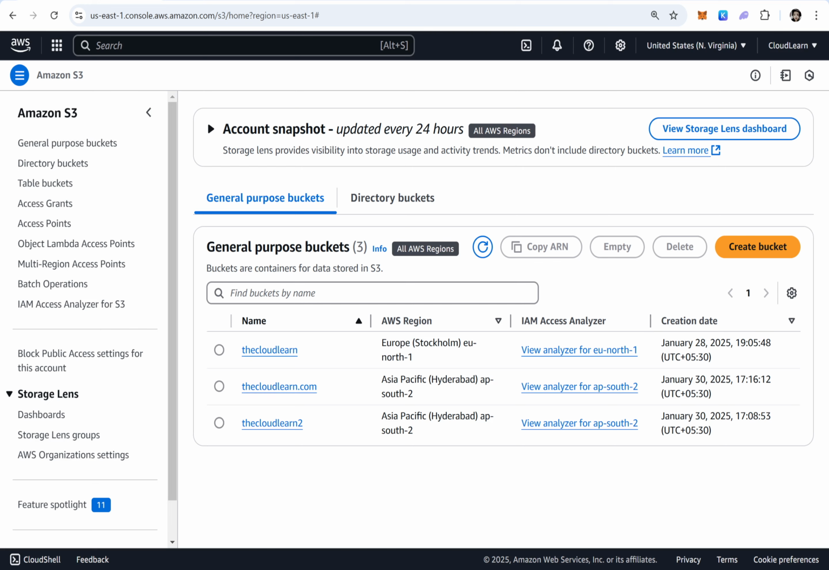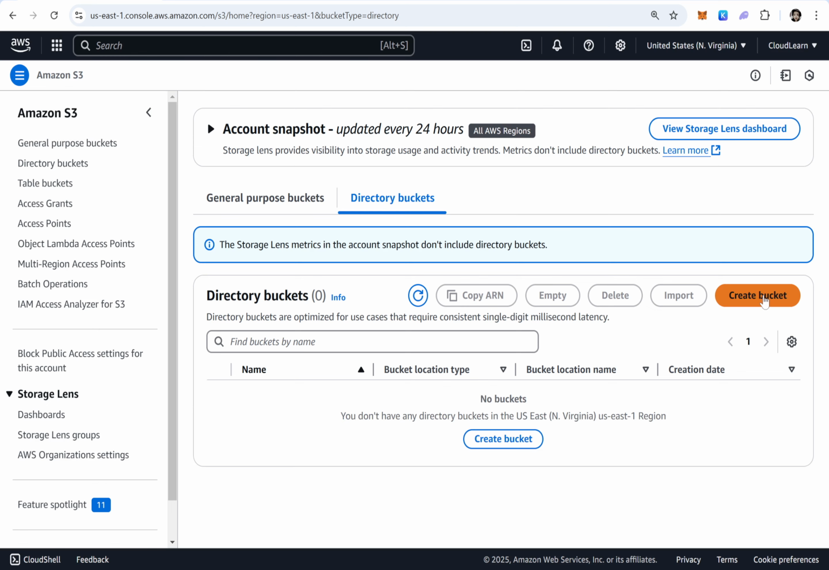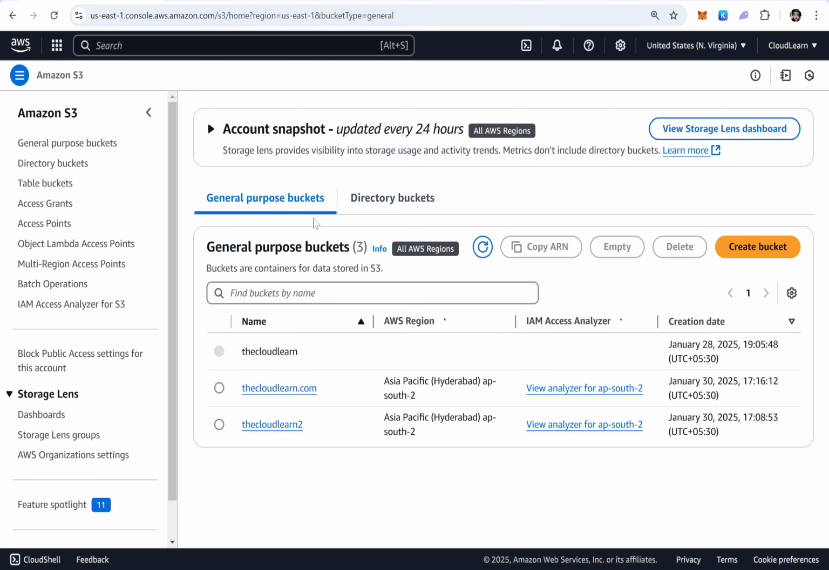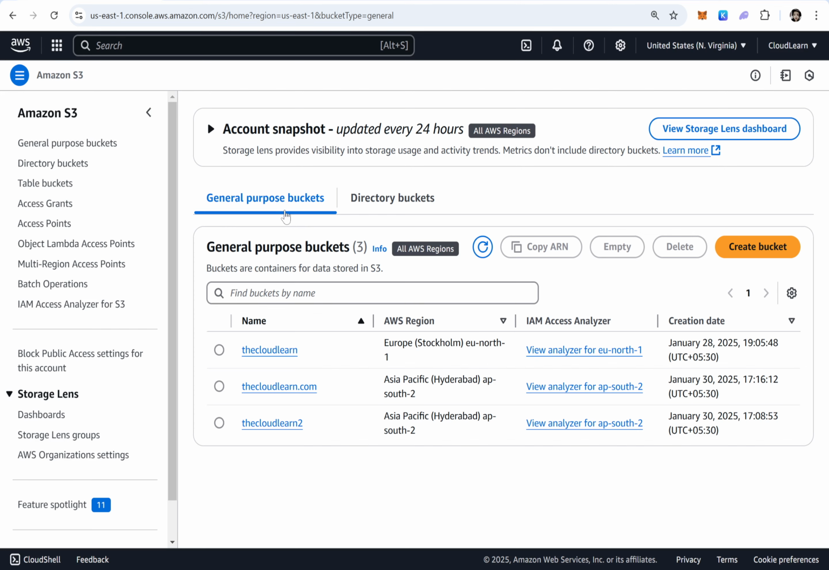Okay, I already have a few buckets, ignore them. So this is how the S3 console, the S3 dashboard, looks like. Here we can click on create bucket, or here you can see there are two different tabs, general purpose buckets and directory buckets. If you want to create a directory bucket, you need to click here and create the bucket, but it is not recommended for production or critical data. And this is the commonly used type of S3 bucket in real time. So here, click on create bucket.